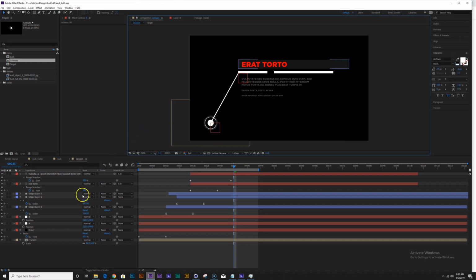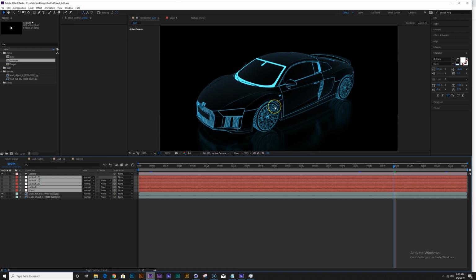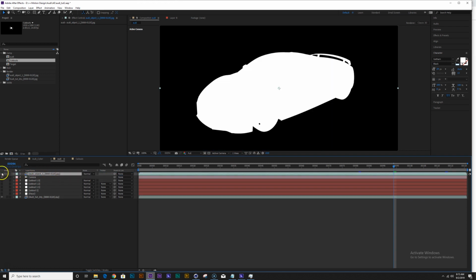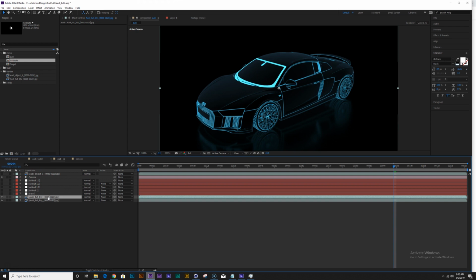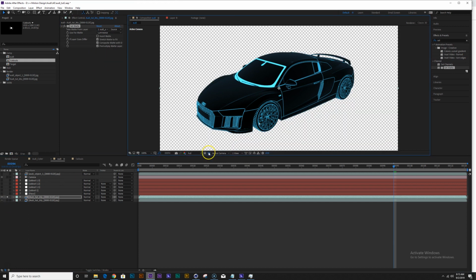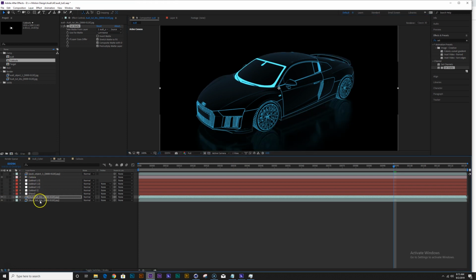There we go. Okay, so let's go back to our comp and let's start adding stuff. So we have our object buffer here. I'm just going to bring it to the top and hide it. I'm going to duplicate my render pass, my render, and I'm going to hit set matte. Let's reference our object buffer 1, make it luminous. Now if I isolate this, I separate the car from the floor, which is cool.